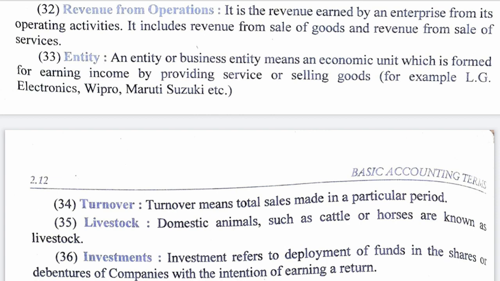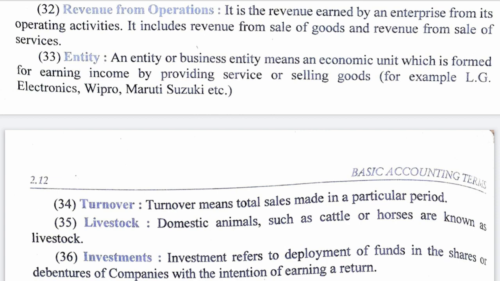So for a mobile phone company, revenue from operations is the amount received from recharges or data packs. But if the company is receiving something from any investment, suppose that company has invested some amount in a bank and it is receiving some interest. So interest earned by that company is not revenue from operations. It will include only sale of goods and services.